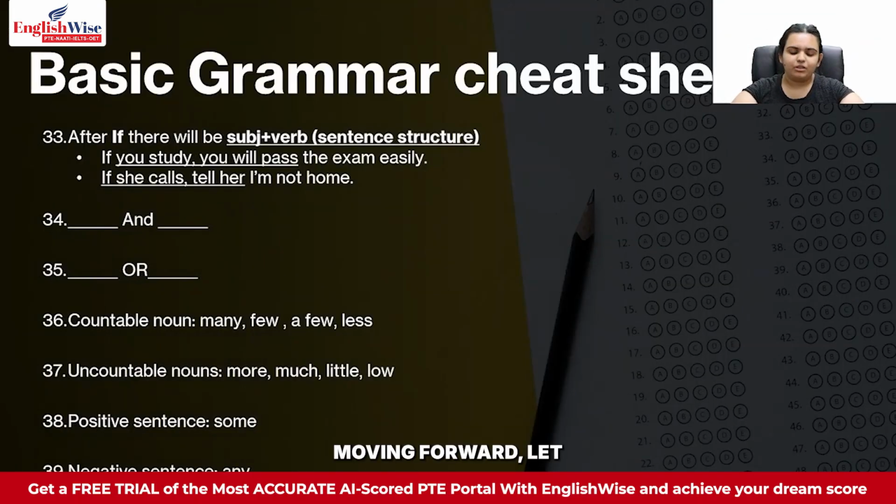Moving forward, let us look at rule number 33, which tells us that after "if" there will be subject plus verb, that is a sentence structure. For example, if you study well you will pass the exam easily. So if you study well, only then are you able to pass the exam easily.